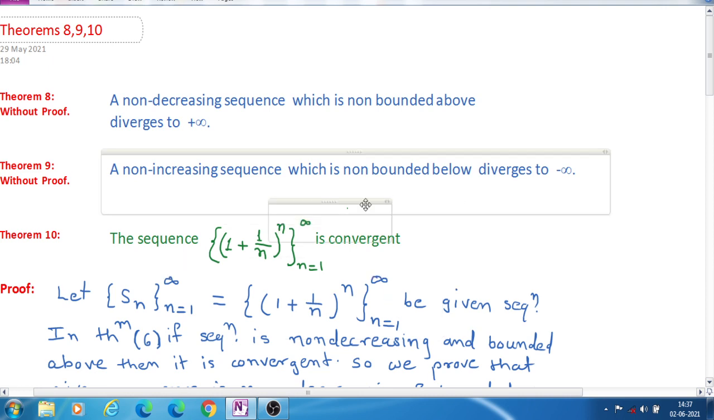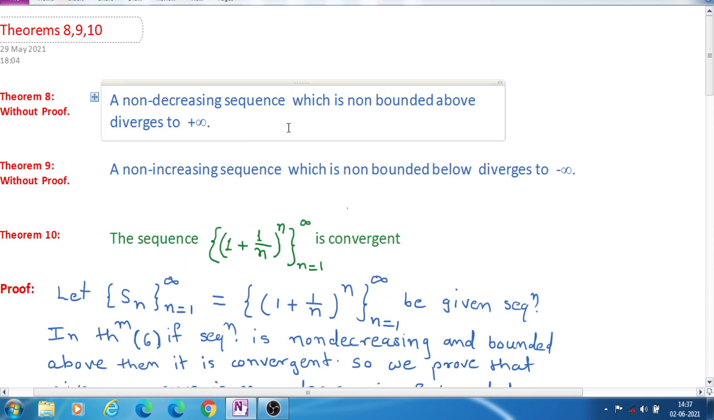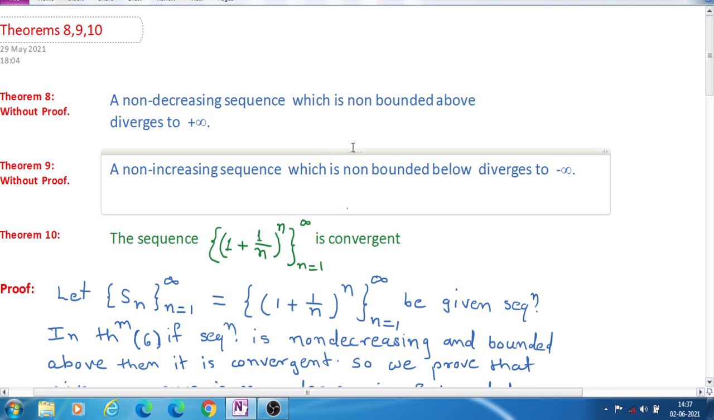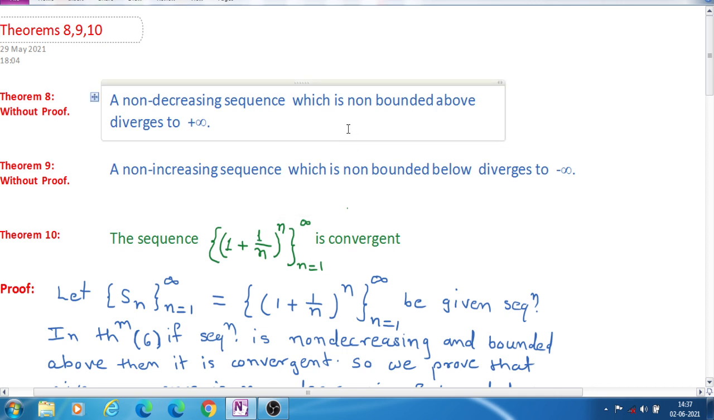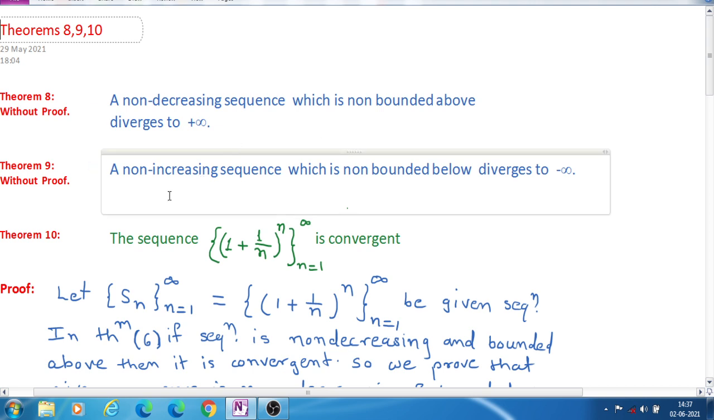That means a non-decreasing sequence which is non-bounded above, meaning an increasing sequence which is not bounded above, diverges to infinity. So we can understand that if a sequence is increasing and it has no upper limit, it will be divergent.